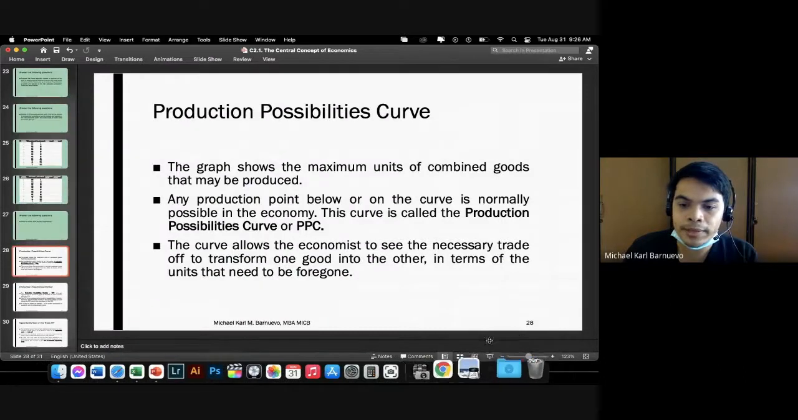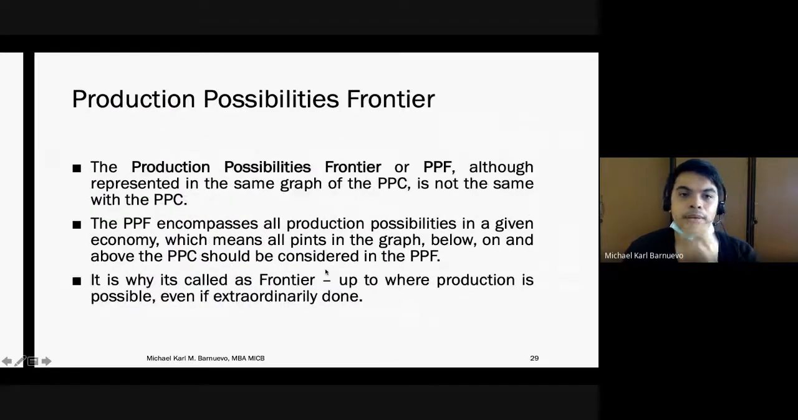And going back here, the PPF, although represented in the same graph as the PPC, is not the same as the PPC. The PPF encompasses all production possibilities in a given economy, which means all points in the graph on and below the PPC should be considered in the PPF. That is why it's called a frontier, up to where production is possible, even if extraordinarily done.